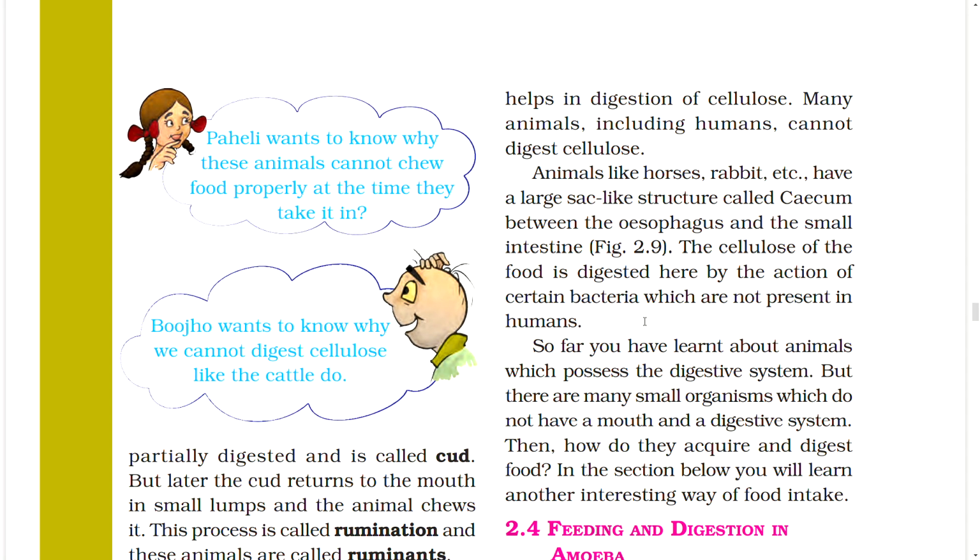So far you have learnt about animals which possess the digestive system. But there are many small organisms which do not have a mouth and a digestive system. Then, how do they acquire and digest food? In the section below, you will learn another interesting way of food intake.